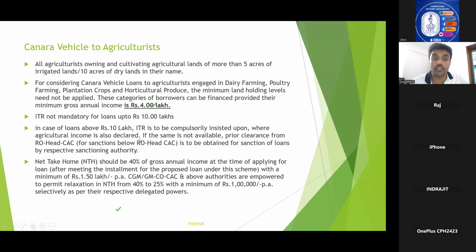That is, in case of loans above 10 lakhs, ITR is to be compulsorily insisted upon where agricultural income is also declared. If the same is not available, prior clearance from ROH CAC is to be obtained. This particular guideline has been changed from this year onwards. This slide I prepared last year, but forgot to change this point. So please note it.